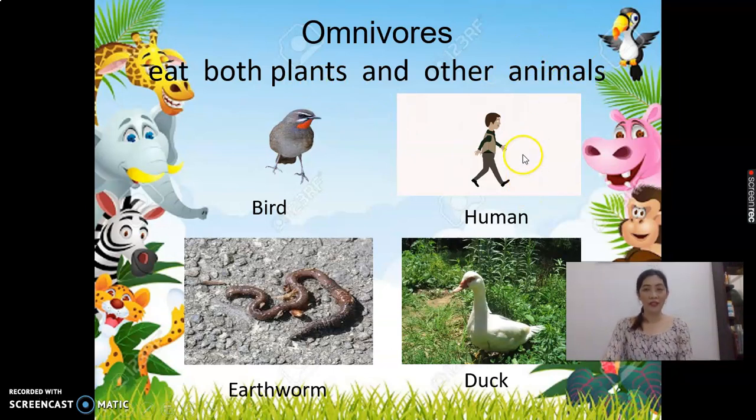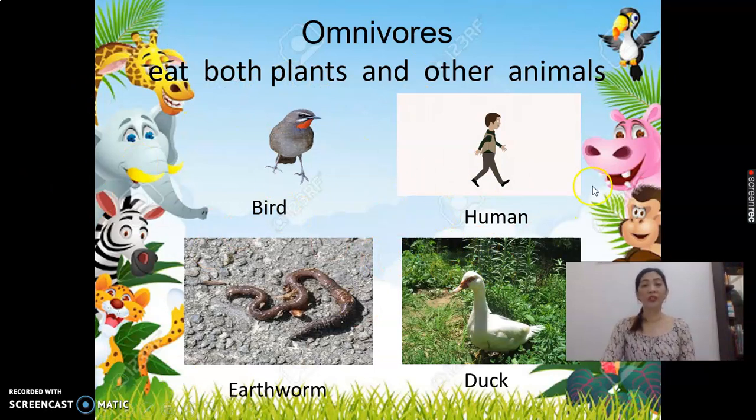And the next example is human. Human is omnivore because we eat plants and other animals. And the next example is earthworm. Earthworm is omnivore because it eats plants and other animals. And the last example is duck. Duck is omnivore because it eats plants and other animals. So that is all for today.